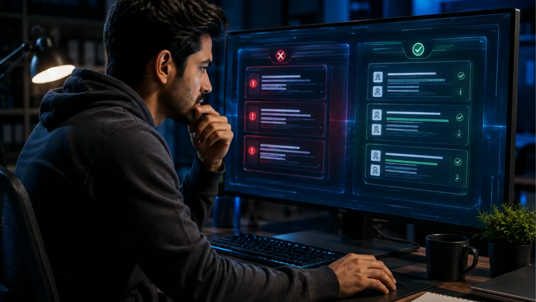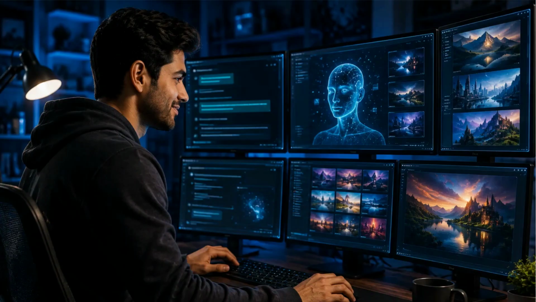Mistake number 6, trusting AI without checking the facts. Always verify important information before using it. And finally, mistake number 7, not saving your best prompts. A great prompt can save you hours of work in the future. Avoid these 7 mistakes, and you'll instantly get better AI results.